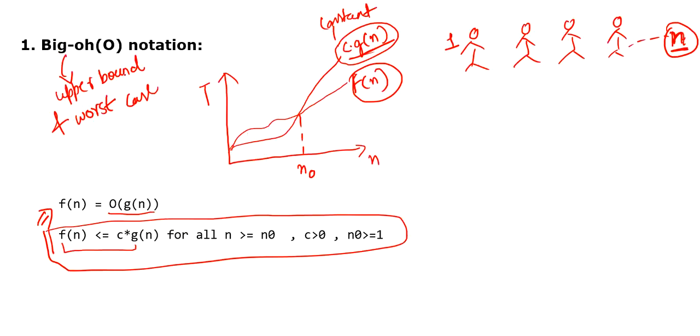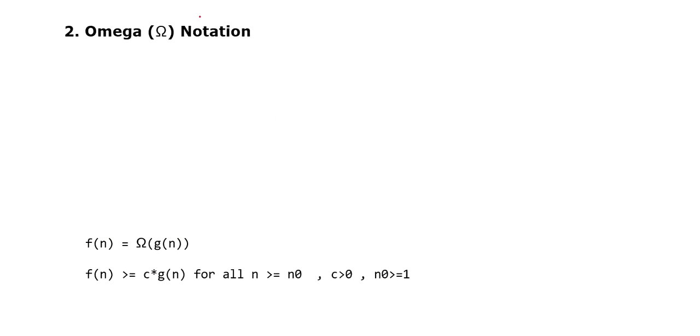Now I hope you understood what big O notation actually is. Make sure to consider these words when studying about big O notation: worst case and upper bound. Big O notation generally determines the worst case for the given function. The next notation that we have is omega notation.